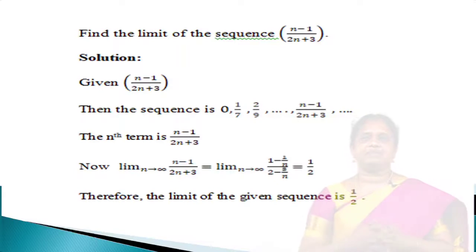And again apply the value 3 for n, and so on. We get the sequence 0, 1 by 7, 2 by 9, etc., with the general term (n minus 1) divided by (2n plus 3). So here the nth term is n minus 1 divided by 2n plus 3. Now limit n tends to infinity of the nth term, that is n minus 1 divided by 2n plus 3, is equal to